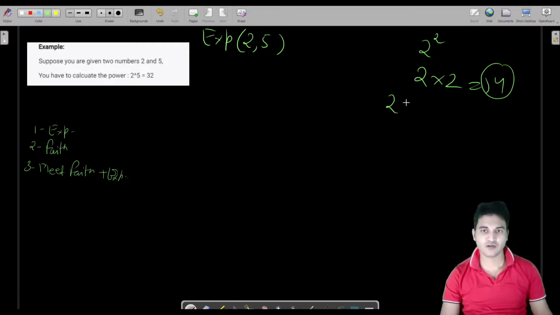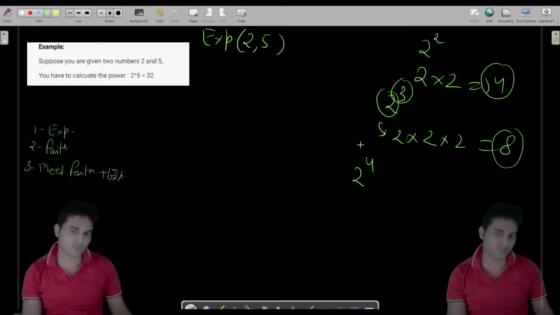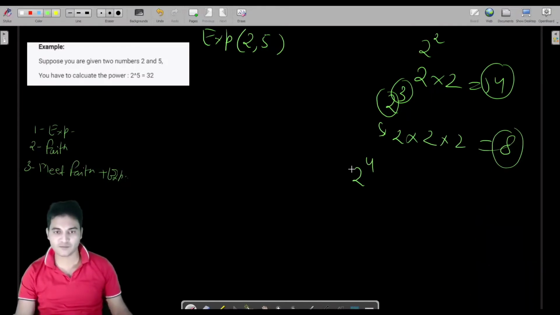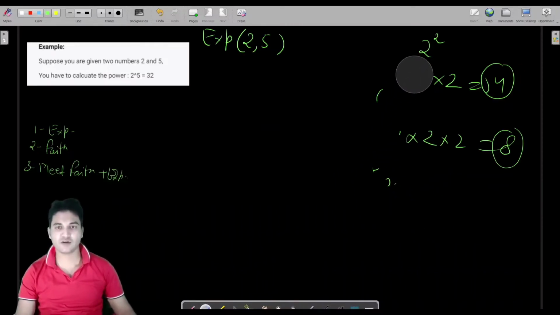If you have to calculate 2 raised to power 3, you have to multiply 2 three times, so 2 into 2 into 2, 8. If you have to calculate 2 raised to power 4, you have to multiply 2 four times, so 2 into 2 into 2 into 2, 16. So this is how we used to calculate the power.